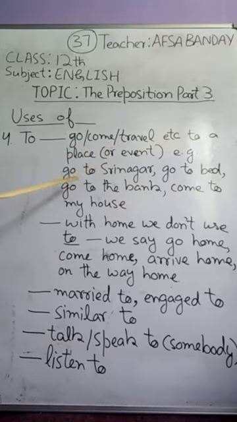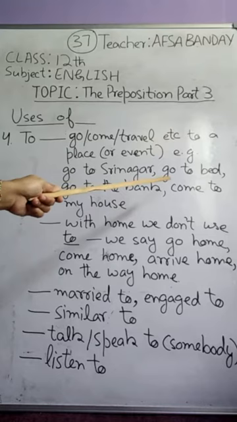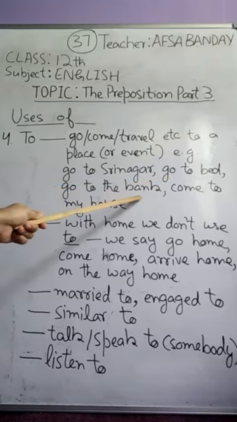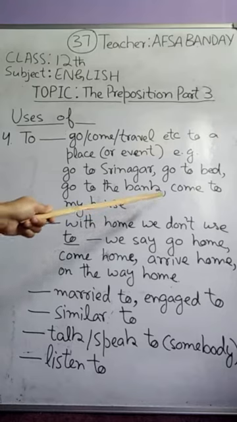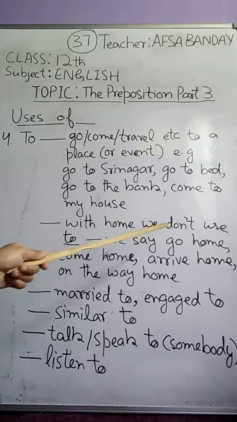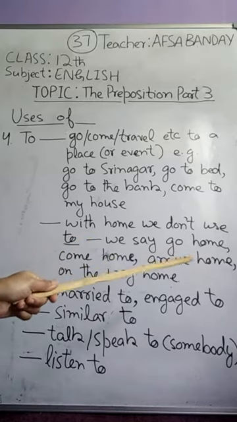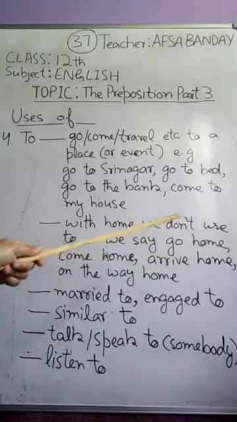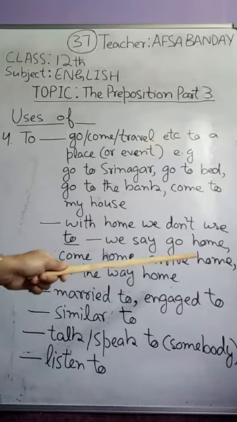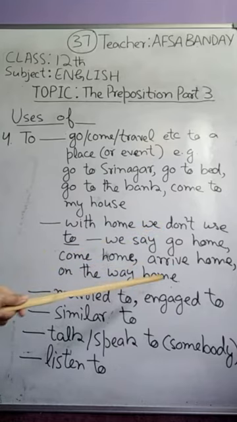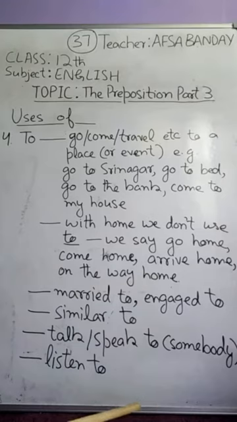For example, we say go to Srinagar, go to bed, go to the bank, come to my house, come to my school, etc. But with home, we don't use to. With house, we use to, but with home, we don't use to. We say go home. That means we don't use, in fact, any preposition. Come home, arrive home, on the way home. It's not on the way to home, on the way home. But with house, we use to.